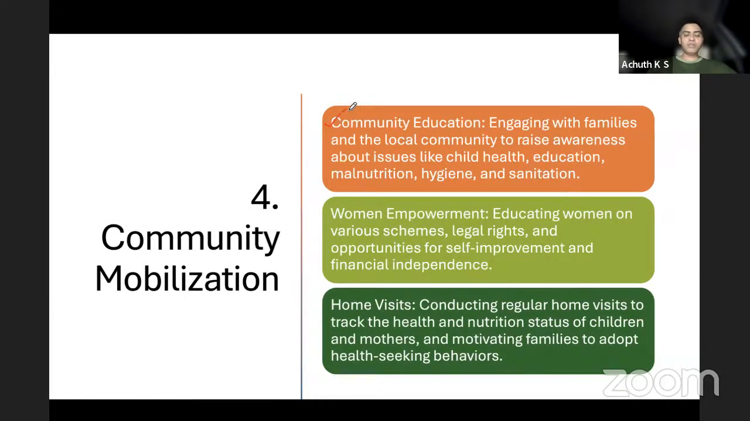Mobilization during pulse polio immunizations and educating about the same. Women empowerment about schemes like Janani Suraksha Yojana, Matru Vandana Yojana, all these things are explained through Anganwadi workers to the mothers. And they do home visits to track the health and nutrition of the children.